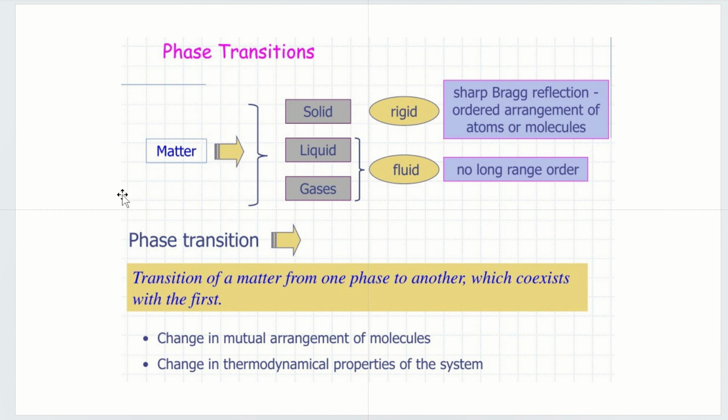Phase transitions occur in different kinds of matter: solid, liquid, and gas. Solid shows Bragg's reflection because of the ordered arrangement of atoms and molecules. Liquid and gas no longer have an ordered arrangement of molecules. A phase transition is the transition of a matter from one phase to another, which coexists with the first, involving a change in the mutual arrangement of molecules and a change in the thermodynamic properties of the system.